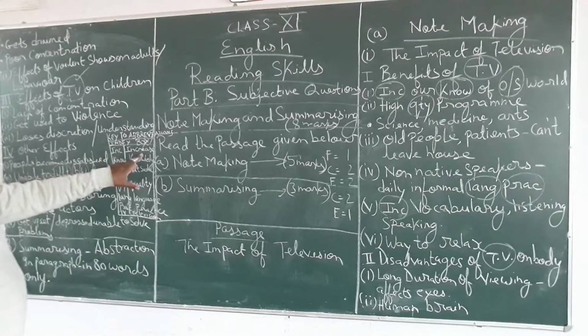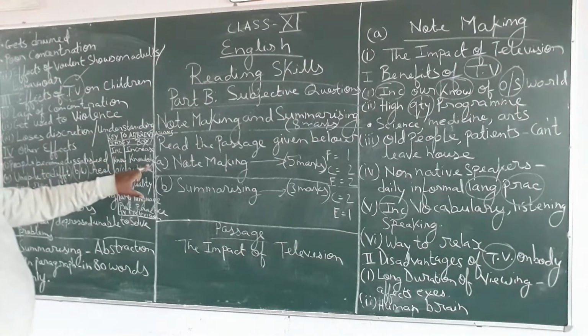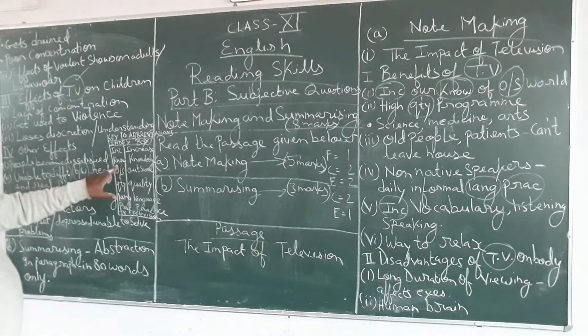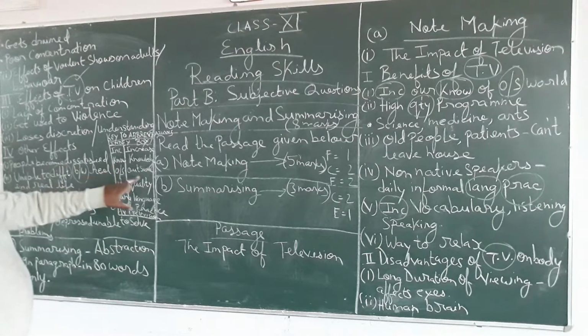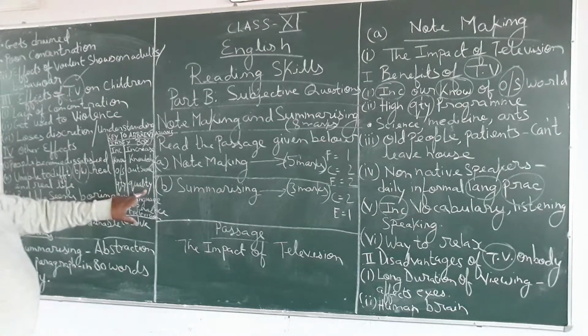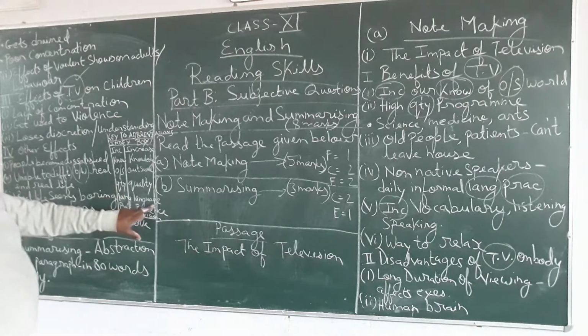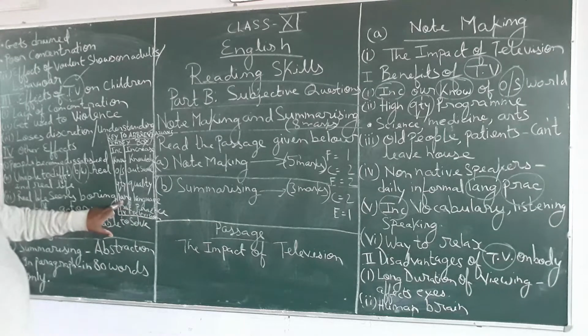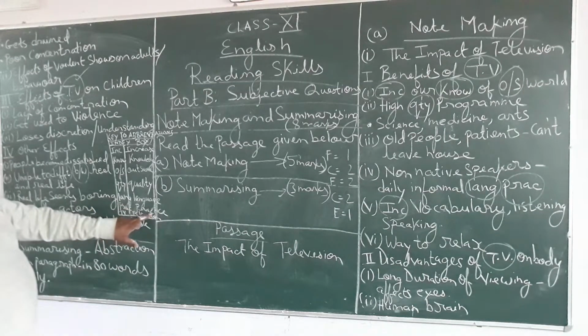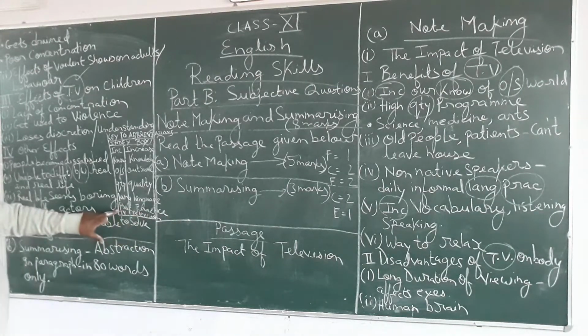For increase, you have used INC. For knowledge, you have used KNOW. For outside, you have used O/S. For quality, you have used QTY. For language, you have used LANG. For practice, you have used PRAC. For television, you have used TV.